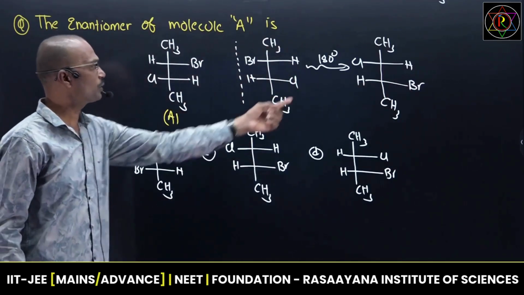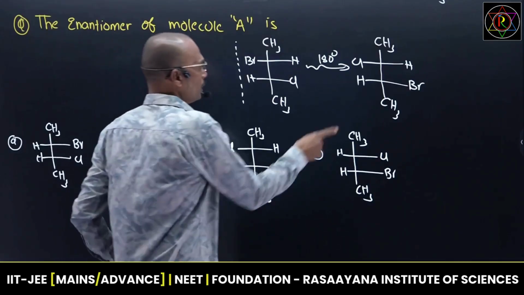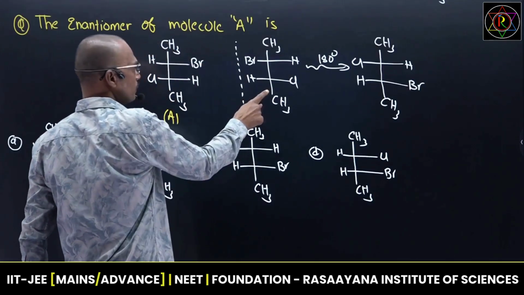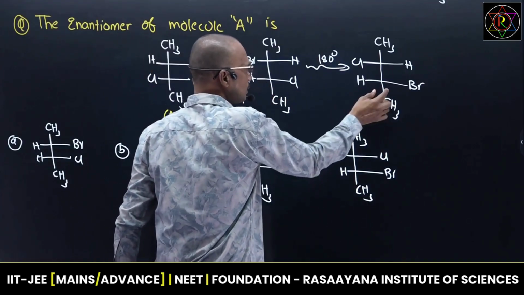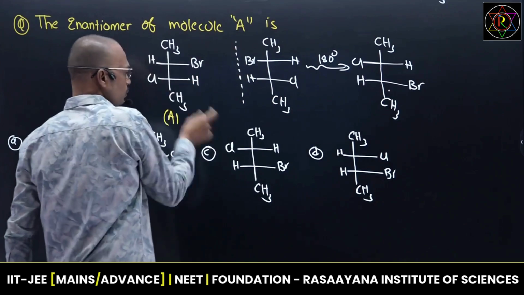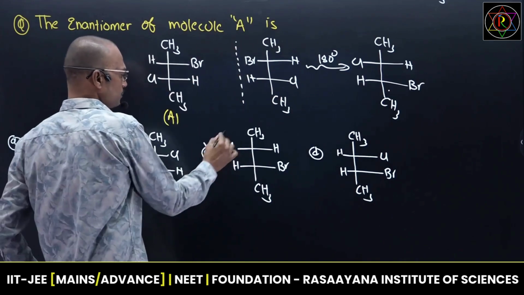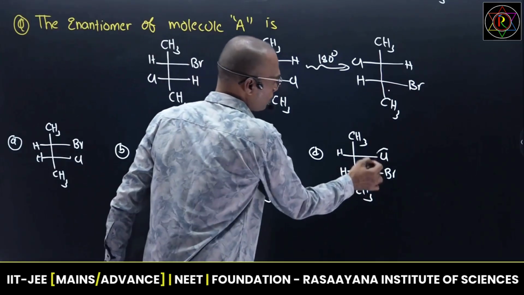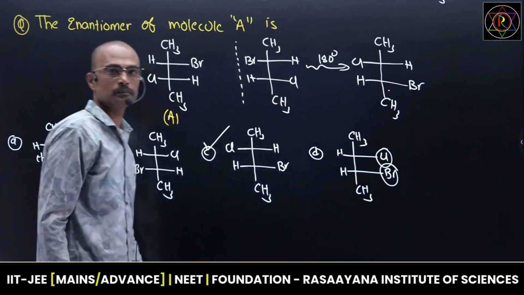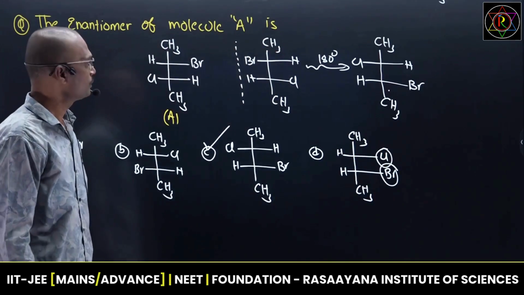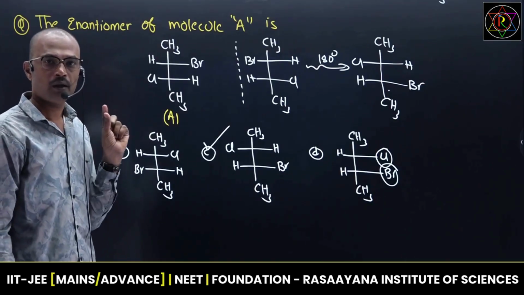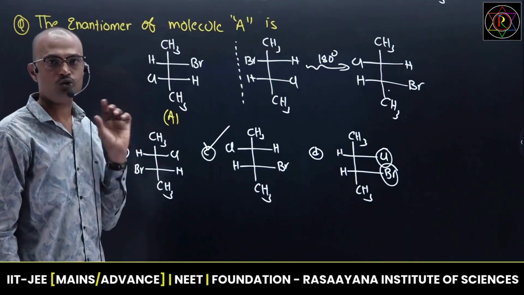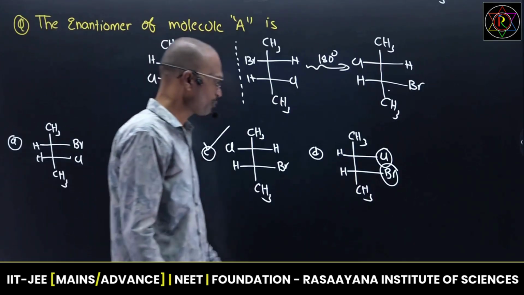Okay, see this molecule and this molecule. Now this molecule's image is this one. If you rotate 180, it becomes a homomer. These two are homomers. Take this molecule and this molecule. This becomes an enantiomer. So the answer is C. The other is impossible because chlorine and bromine are both on the same side. Right? This is one of the most important concepts to identify optically active isomers, enantiomers and chiral isomers.